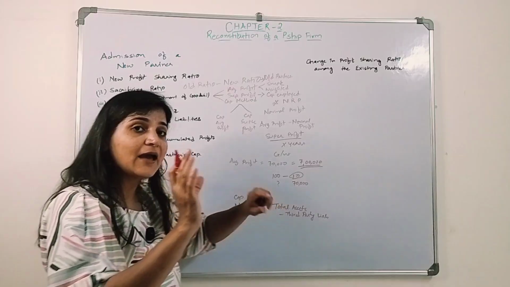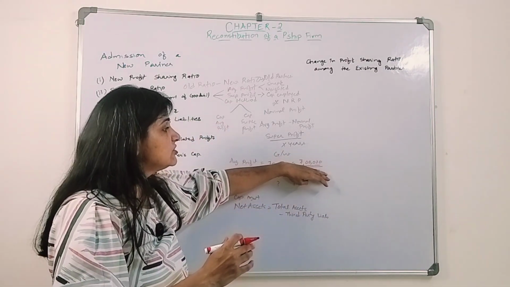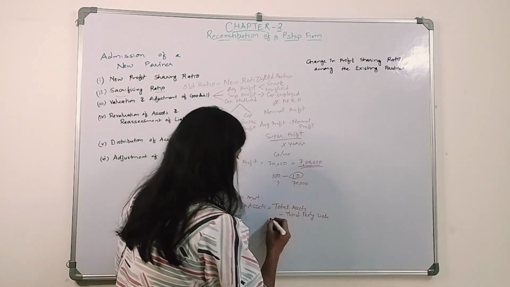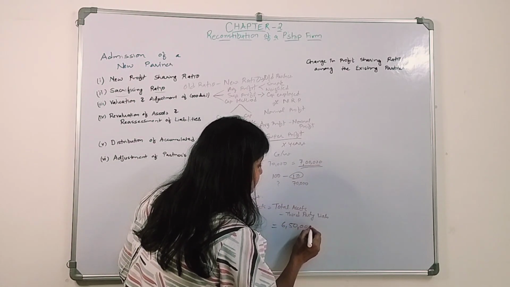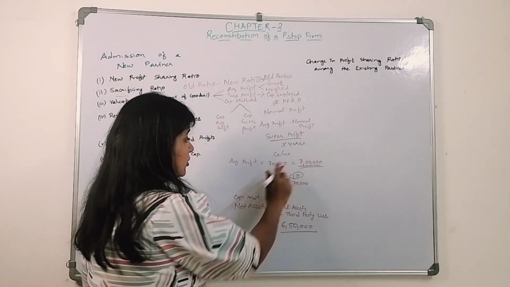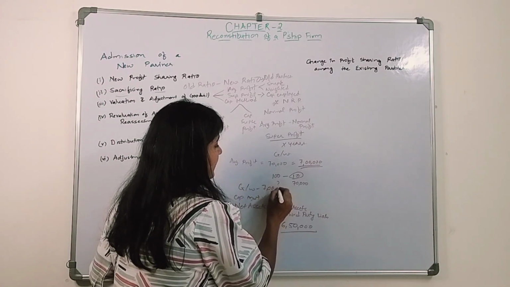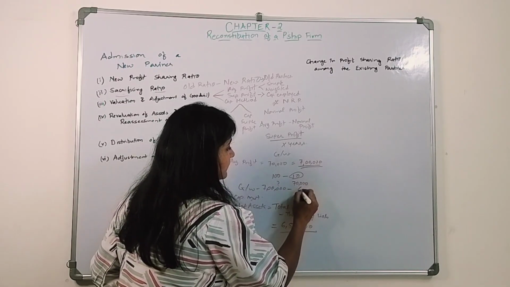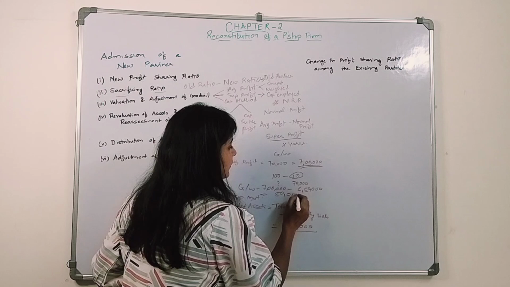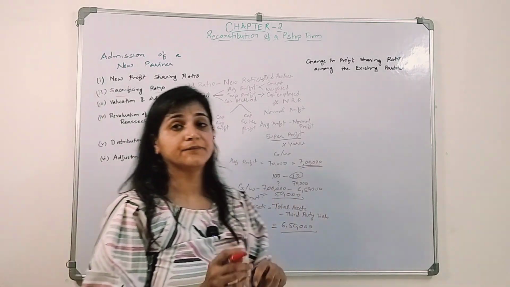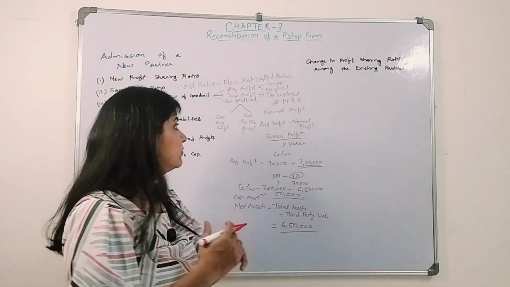This much should be the capital of the existing partners. But how much is it? Let's say the net asset is 6,50,000. So how much is the amount of goodwill? The capitalized average value is 7 lakh minus 6,50,000, that is 50,000. Okay, this is the amount of goodwill we will determine by using capitalization of average profit.